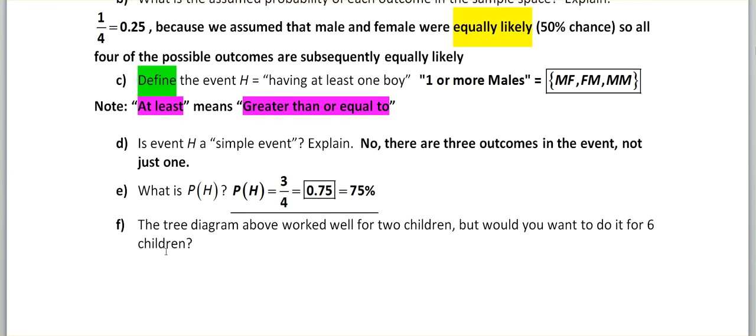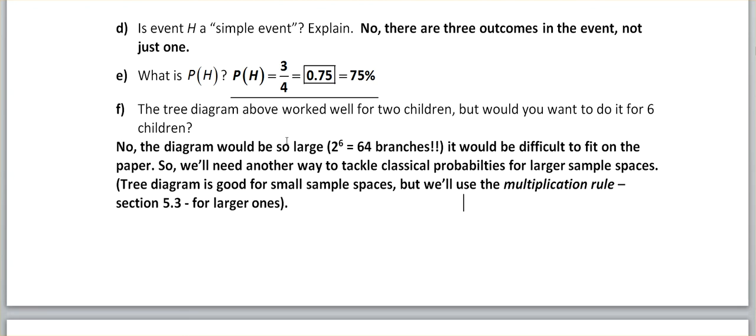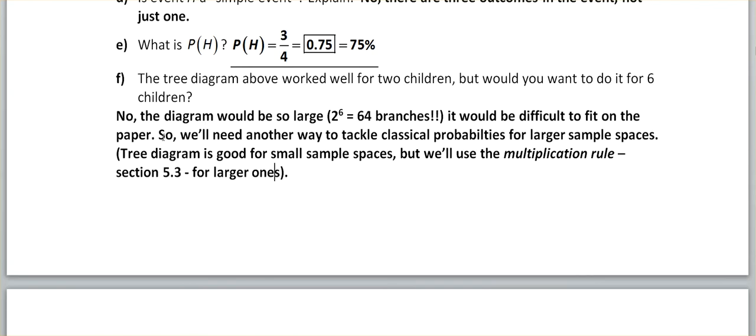Okay, now last bit. The tree diagram worked okay for 2 kids. No problem. But would you want to do it for 6? And the answer should be a giant no. No, you would not. So the tree diagram would be so large, and I wrote down what it is, and I'll explain that in a second, that it would be difficult to fit on the paper. So we'll need another way to tackle classical probabilities for large sample sizes. And that's where the multiplication rule will come in handy for us. Multiplication rule, both in section 5.3 and actually right now in another page. There, both this section and 5.3 for larger ones.